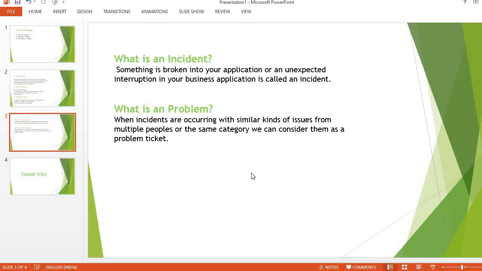And then what is a problem? A problem is basically when the same kind of issue occurs again and again. For example, the sys choice is deactivating again and again. Why it is deactivating, we have to find out the solution properly. Then it should be a problem. A problem record will be created after resolving that incident, and we have to solve that problem. So this is the problem that we can explain to the interviewer.